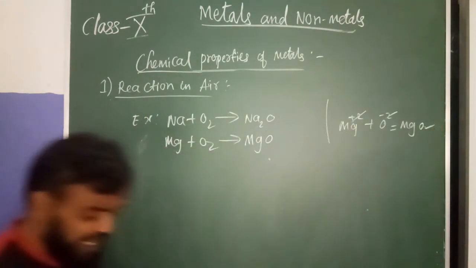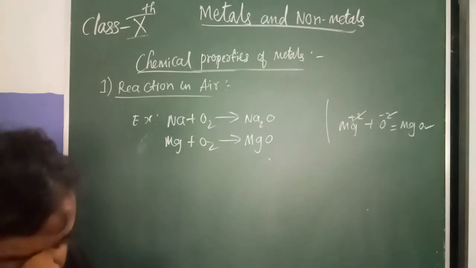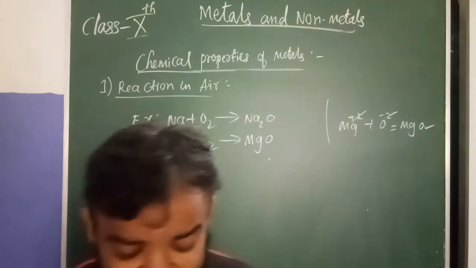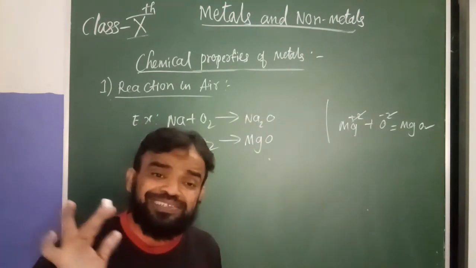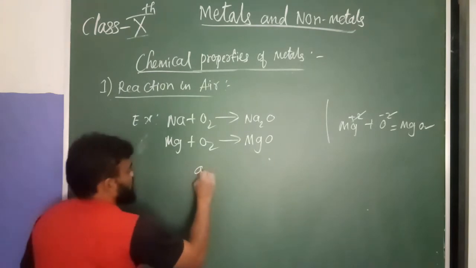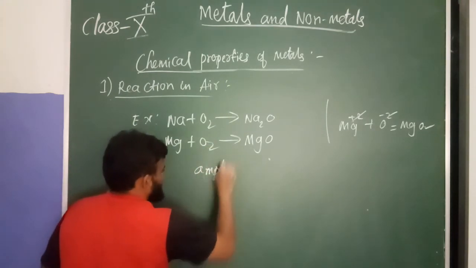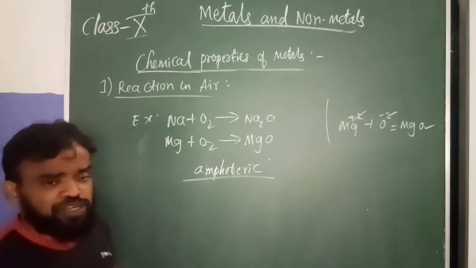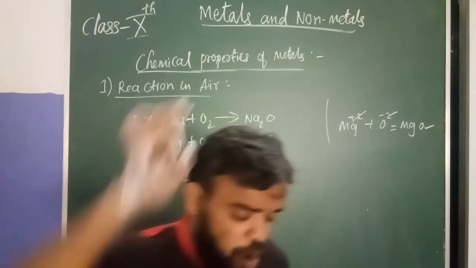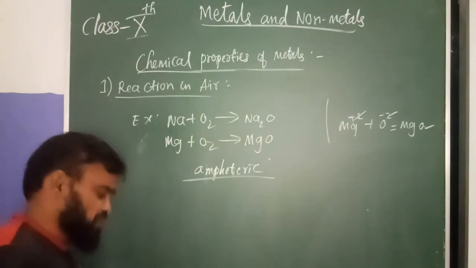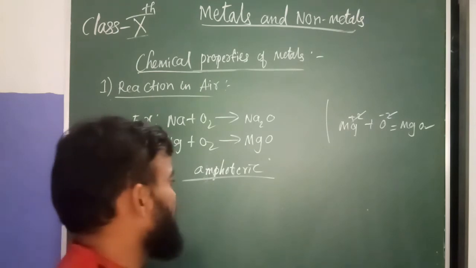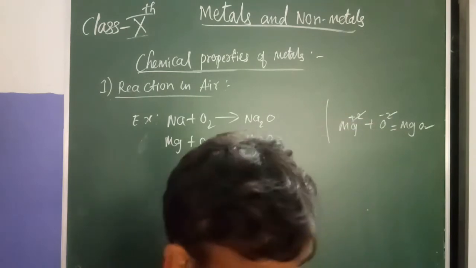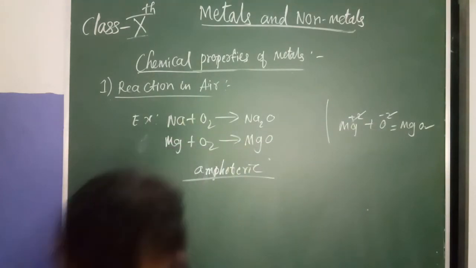Understood? Similarly, some metal oxides are amphoteric. Amphoteric means having both acid and base character. Some metal oxides react with acids and also with bases. I will take an example here.